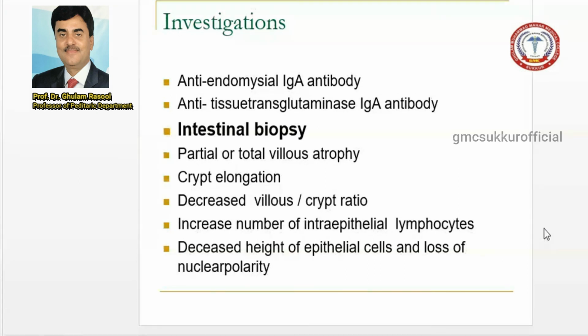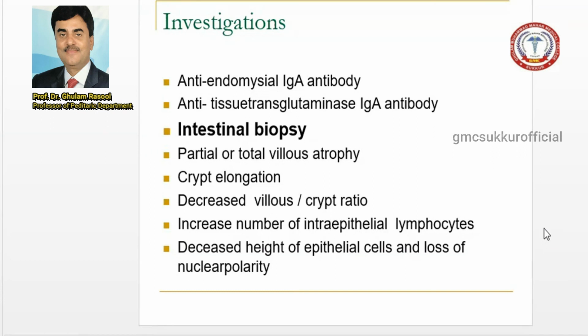What is the gold standard for the diagnosis of celiac disease is the villous biopsy. That is the intestinal biopsy, which is the gold standard for the diagnosis of celiac disease. What happens in the biopsy? When you see the biopsy, there is a partial or total loss of the villi.